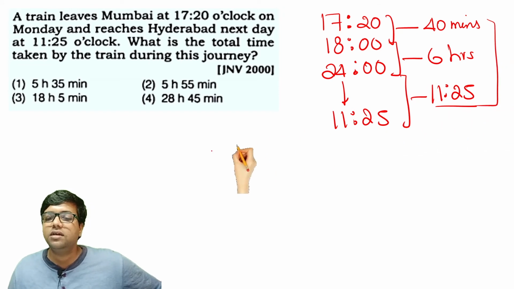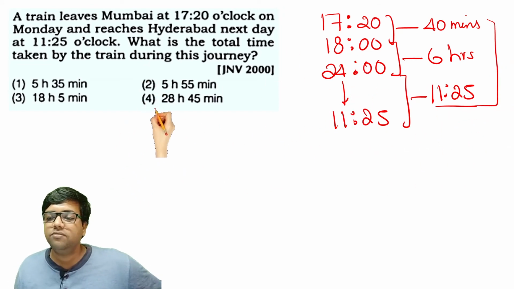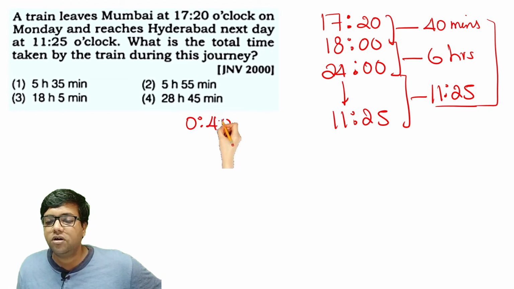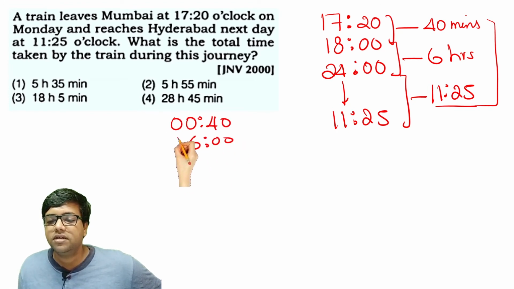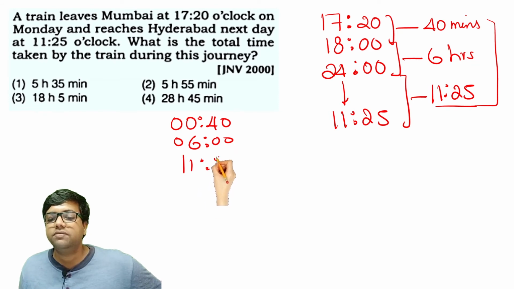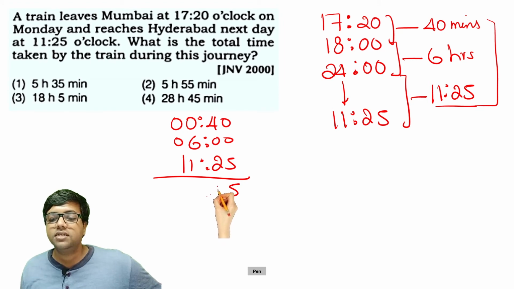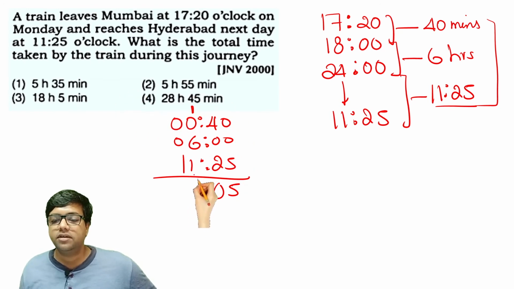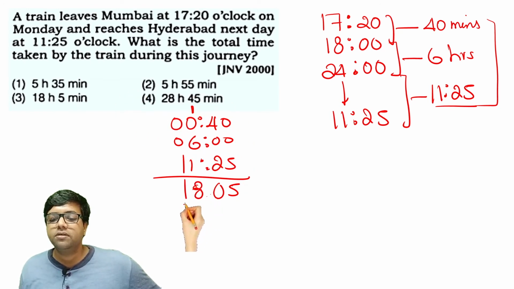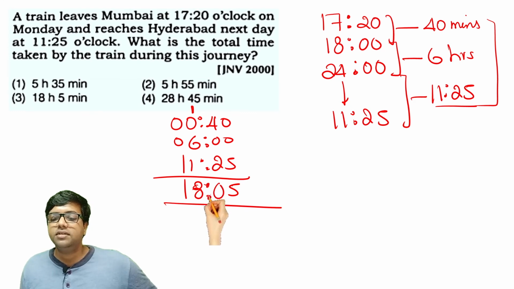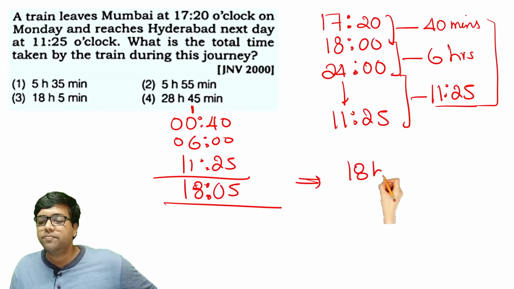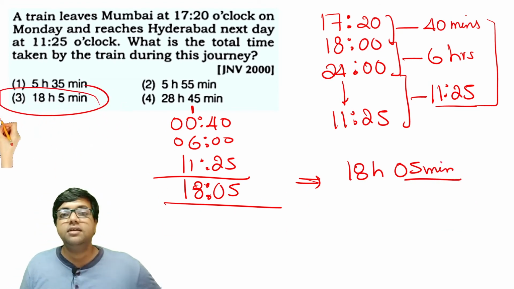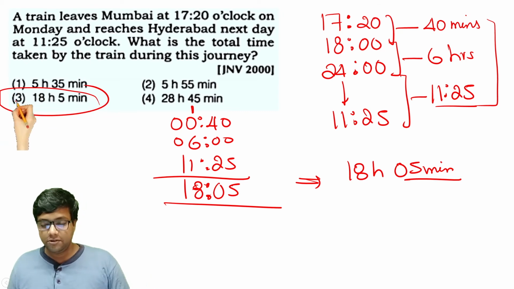So let's add all the three to get the journey time of the train. So 0 hours and 40 minutes, 6 hours, and 11 hours and 25 minutes. Let's add them. You will get 65 here. You won't write 65. You will write only 5, and the 6 goes as a carryover of 1 hour, since 60 becomes 1 hour. So 6 plus 1 is 7, 7 plus 1 is 8. 18 hours and 5 minutes is the right answer. Option 3 is the right answer for this question.